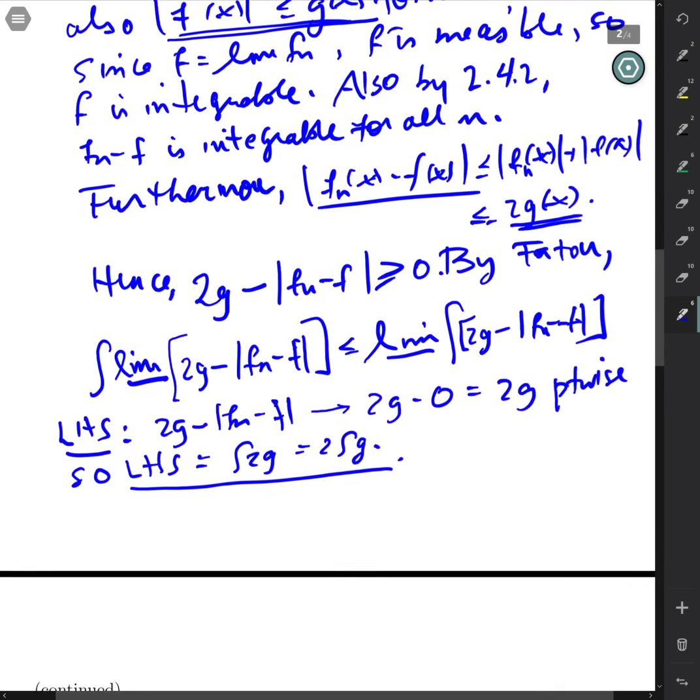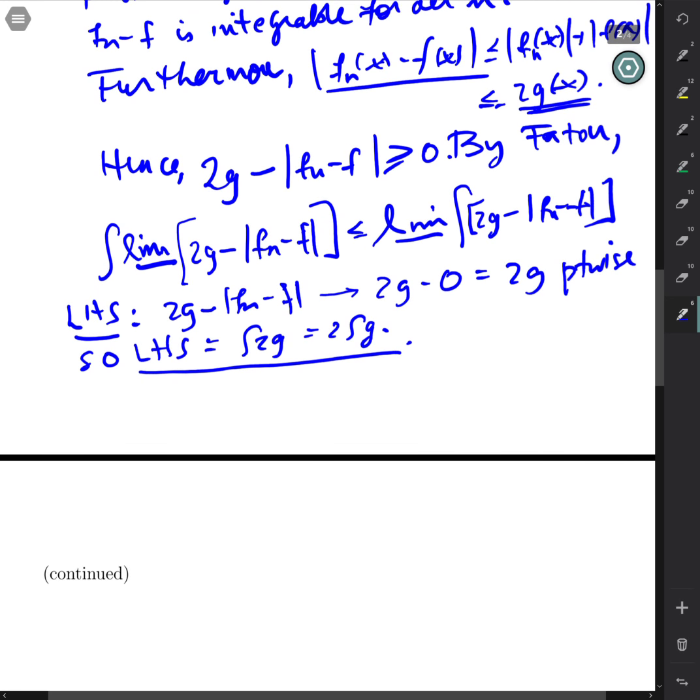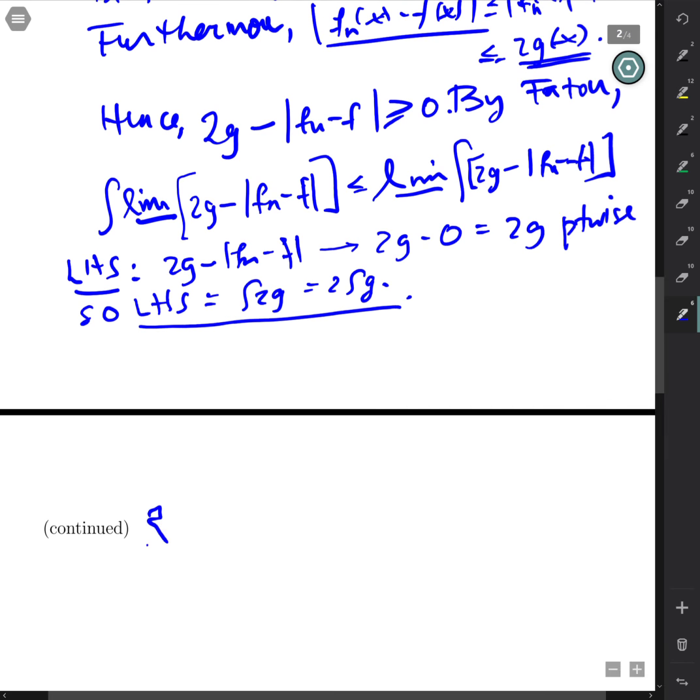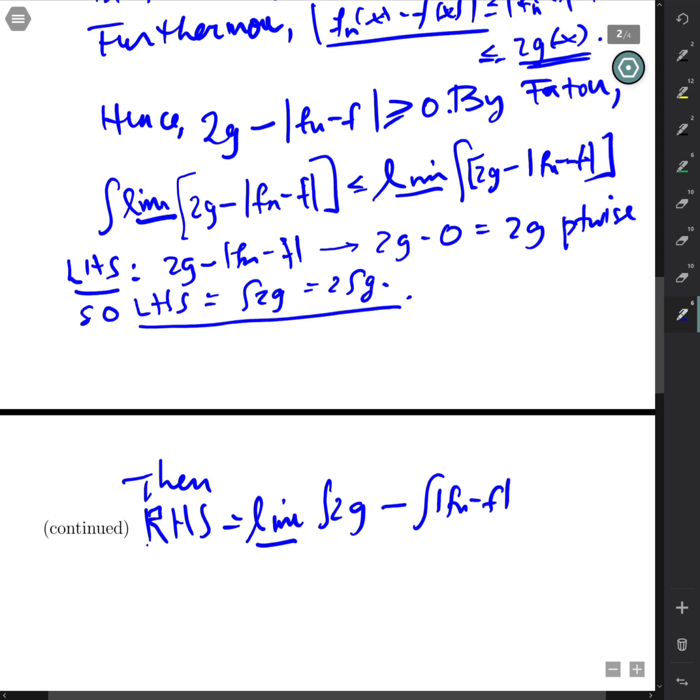Now we're going to analyze the right-hand side. So the right-hand side, first of all, we can break up the integral. Then the right-hand side is equal to the lim inf of the integral of 2g minus the integral of absolute Fn minus f, right? Everything is integrable here, and so 242 d allows us to break up the integral like that, okay?